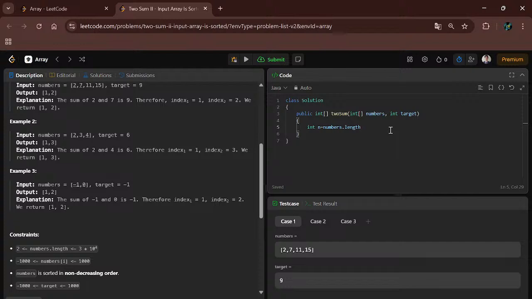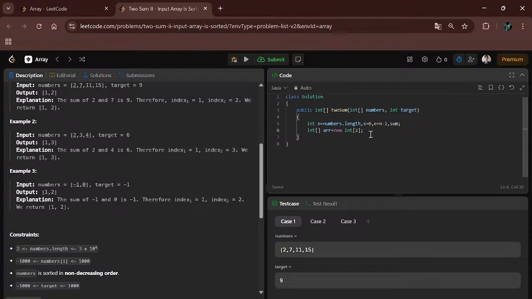I am running the 100 days of code DSA challenge. I will take a starting pointer and an ending pointer, and also a sum. I will create one new array as we did in the Two Sum problem: int array equal to new int with square brackets, of length 2.